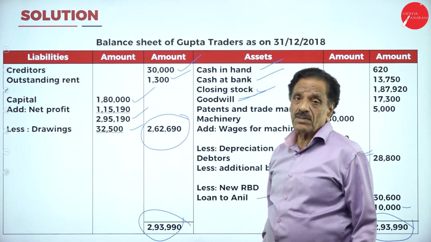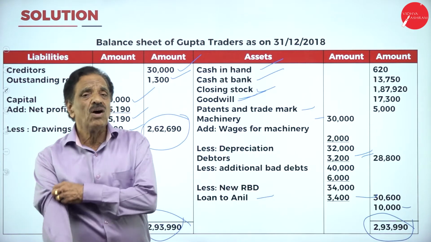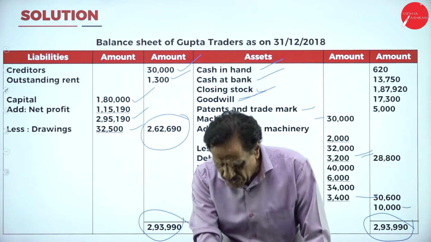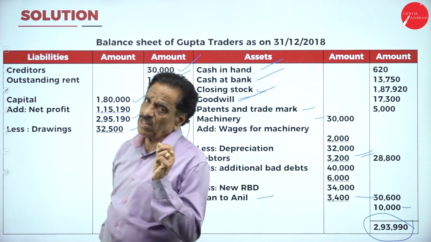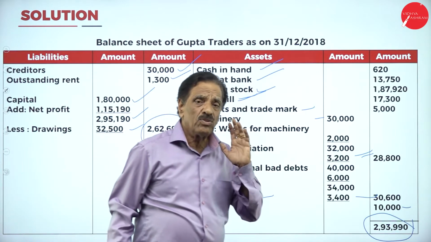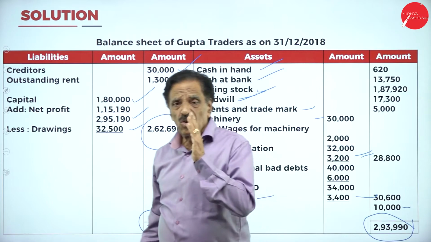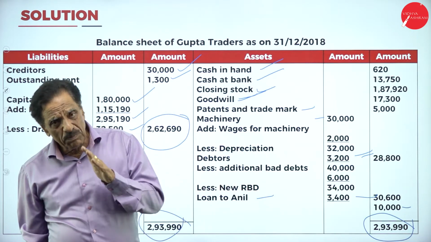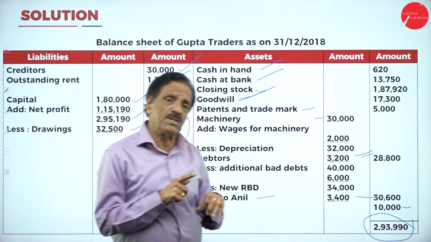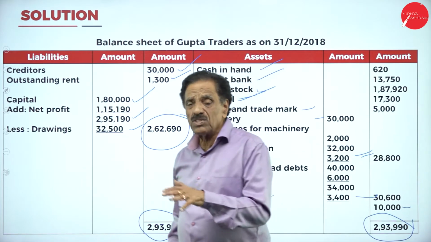If you feel difficult, you can ask me in the next class, next section. So very easy, but you have to go through the format. Whatever the format says, according to that format only, you are going to solve the problem. So once again, I will repeat. You have to go through the format properly. So the format says you have a trading account, you have got the format of profit and loss account, you have got the format of the balance sheet.